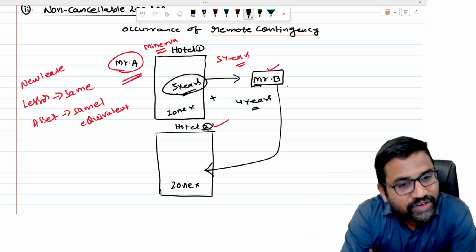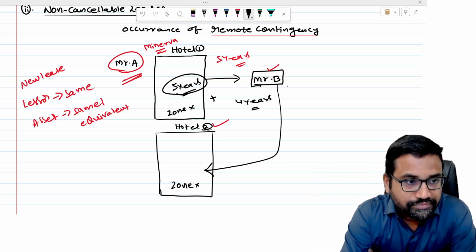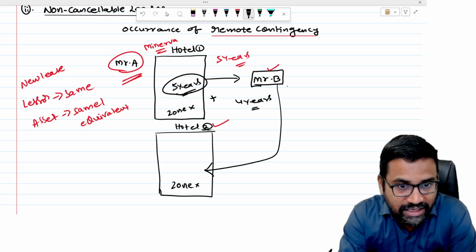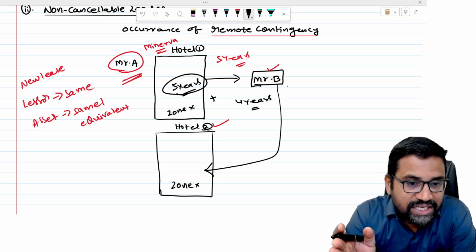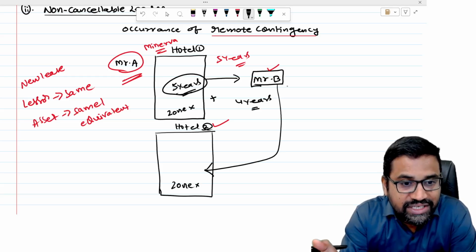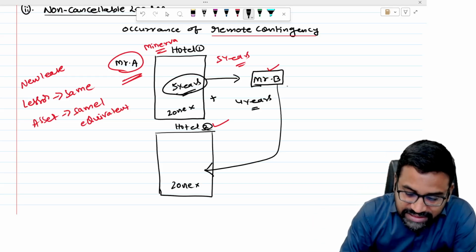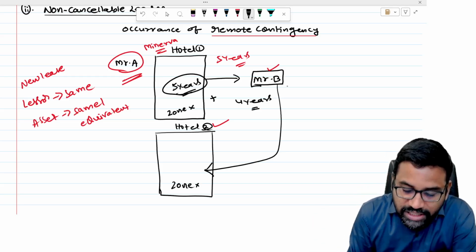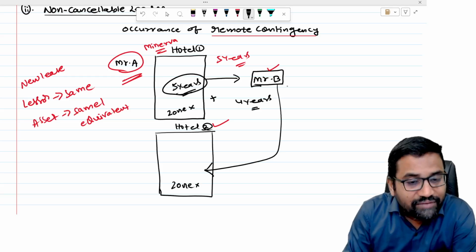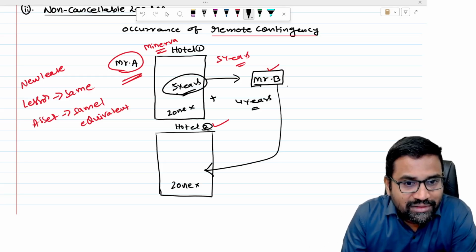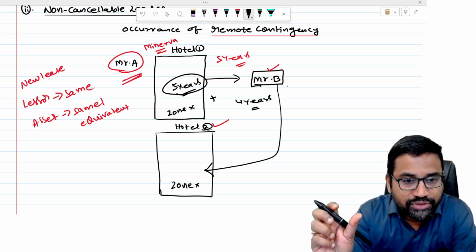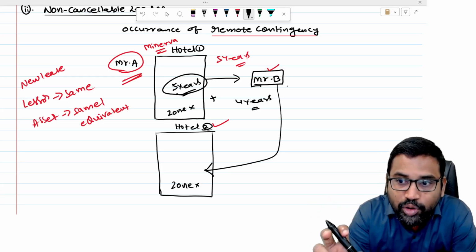Definitely he will continue the option. Non-cancelable lease definition I also said. For example, A has given a hotel building to B for 5 years. Now definitely after 5 years also this group of hotels B will continue the lease, and we have given a renewal option. After 5 years he will pay that amount and continue the lease.